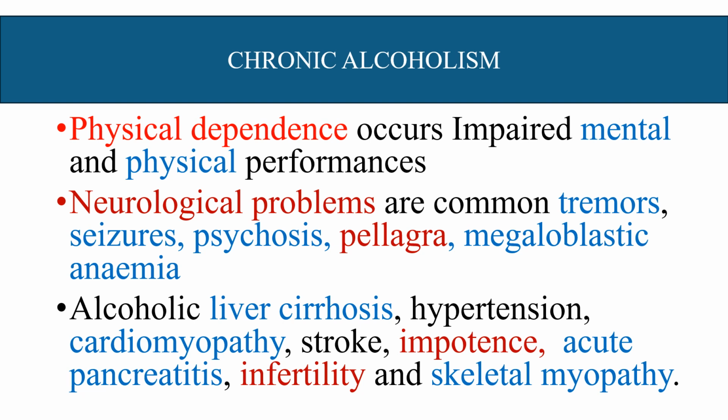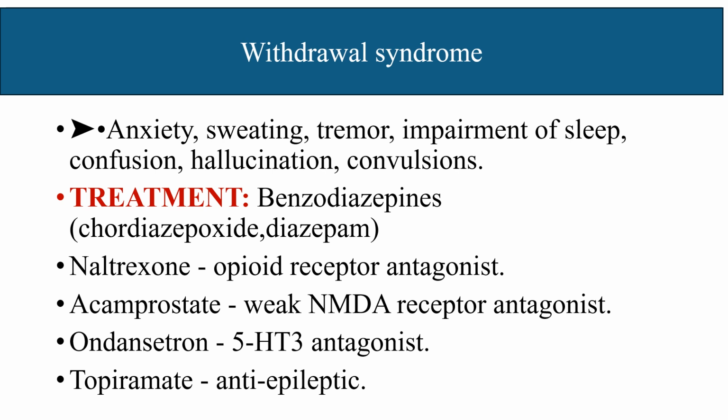Now, treatment of chronic alcoholism. Physical dependence occurs, with impaired mental and physical performance. Neurological problems are common. Tremors, seizures, psychosis, pellagra, and megaloblastic anemia can occur. And alcoholic liver disease, hypertension, cardiomyopathy, stroke, impotence, acute pancreatitis, infertility, and skeletal myopathy can occur due to chronic alcoholism. Now, in withdrawal syndrome, anxiety, sweating, tremor, impairment of sleep, confusion, hallucination, and convulsion can occur.